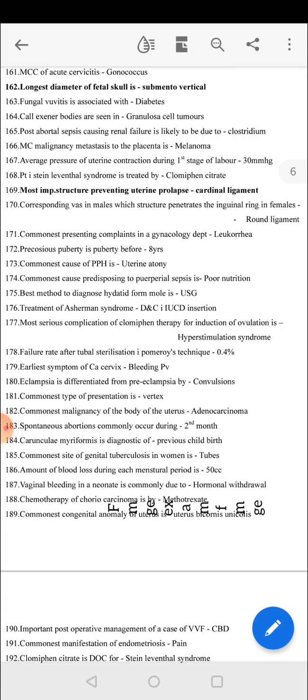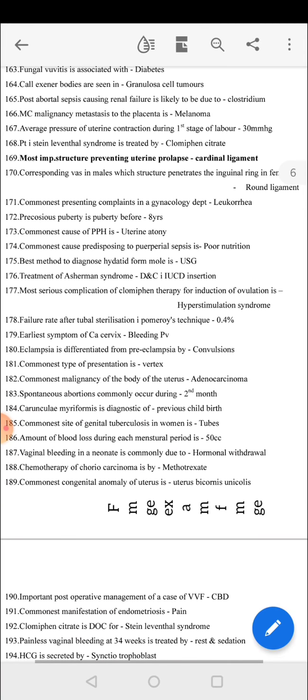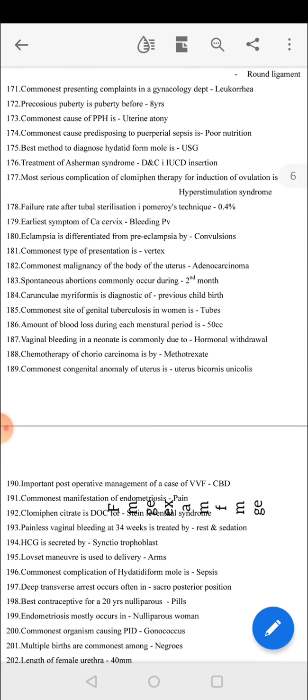Best method to diagnose hydatidiform mole is USG. Treatment of Asherman syndrome is D&C and IUCD insertion. Most serious complication of clomiphene therapy for induction of ovulation is hyperstimulation syndrome. Failure rate after tubal sterilization by Pomeroy technique is 0.4%. Earliest symptom of CA cervix is bleeding PV. Eclampsia is differentiated from pre-eclampsia by convulsions. Commonest type of presentation is vertex. Commonest malignancy of body of the uterus is adenocarcinoma.